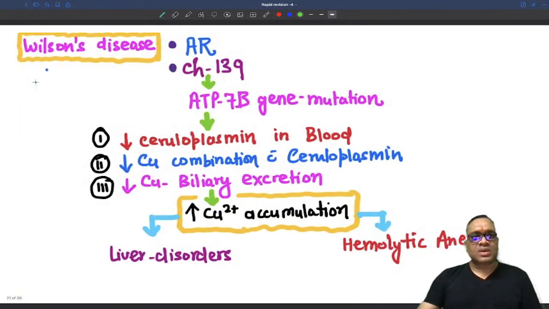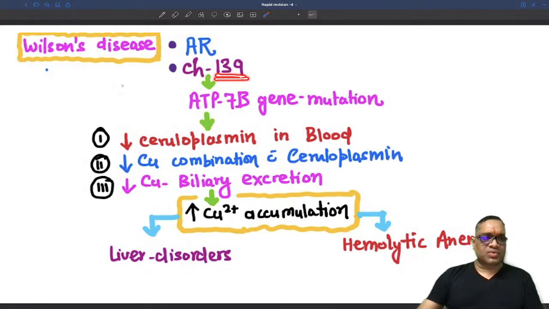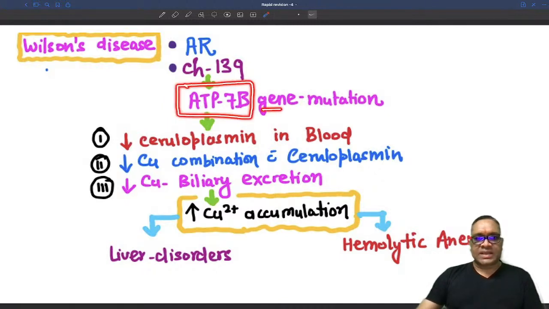So I'll just show you some important points about Wilson disease. It is an autosomal recessive disorder. The chromosome is 13 long arm, so remember, it is 13q, right? And what does it encode? It encodes ATP7B. The ATP7B gene is encoded by 13q, right?